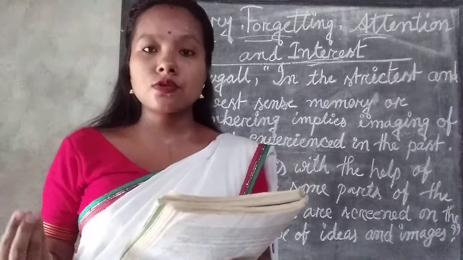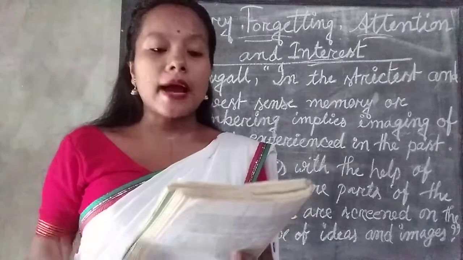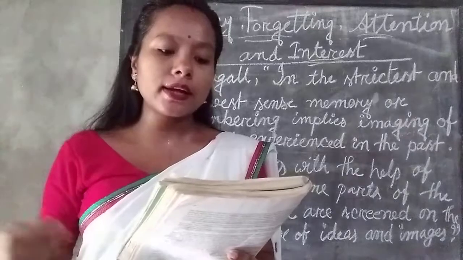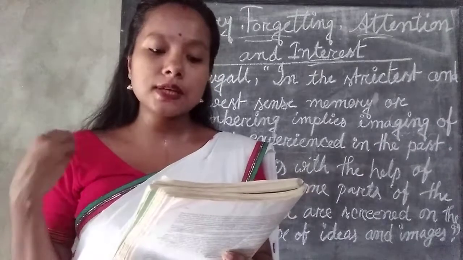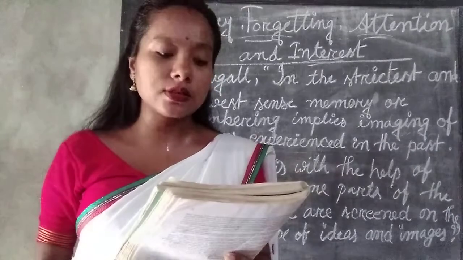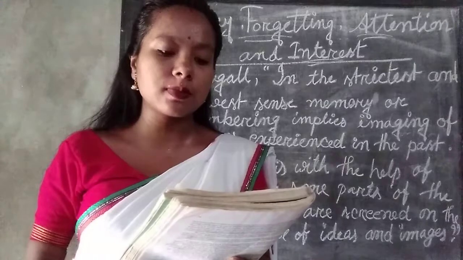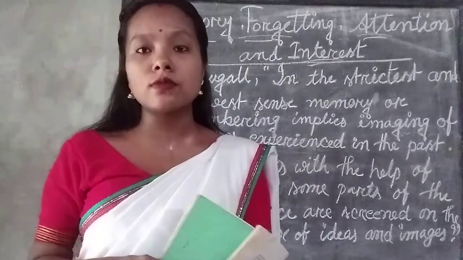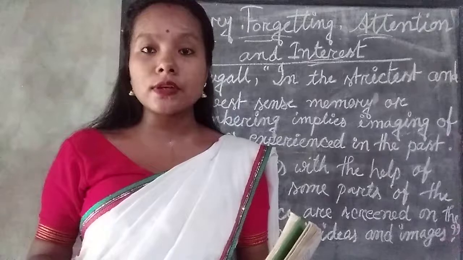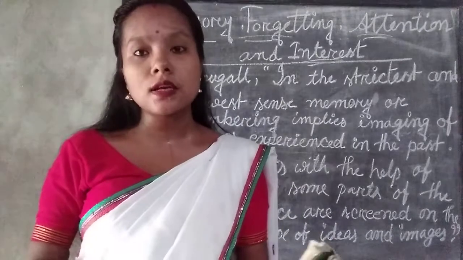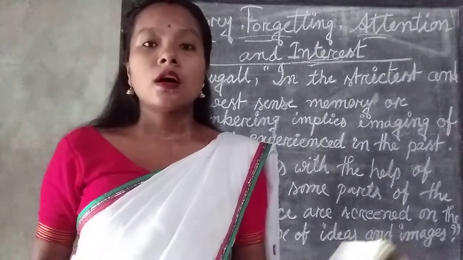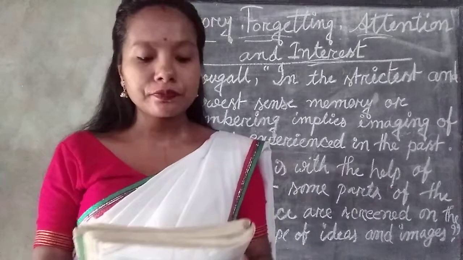Acquiring experiences through our five sense organs is essential, and in the absence of sensory experience, memory cannot be possible. Without sensory experiences, we never memorize anything.